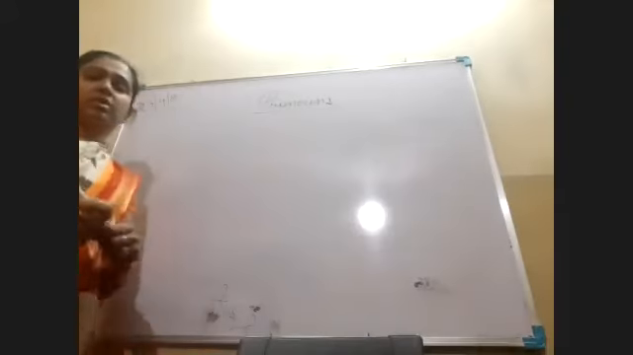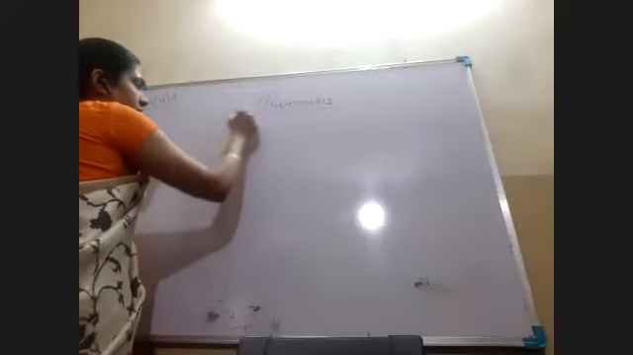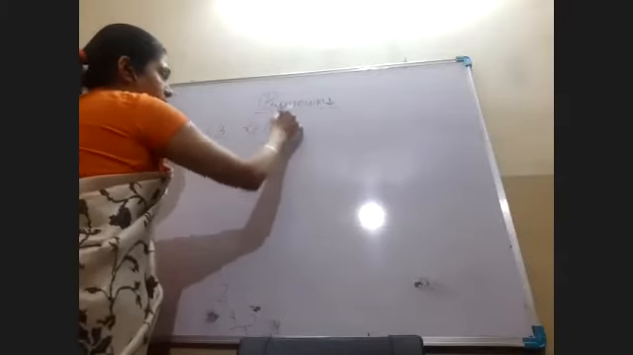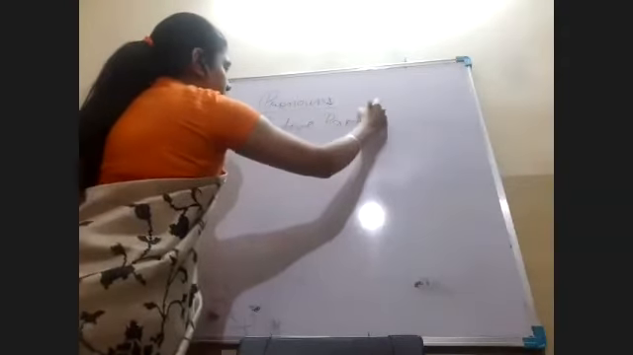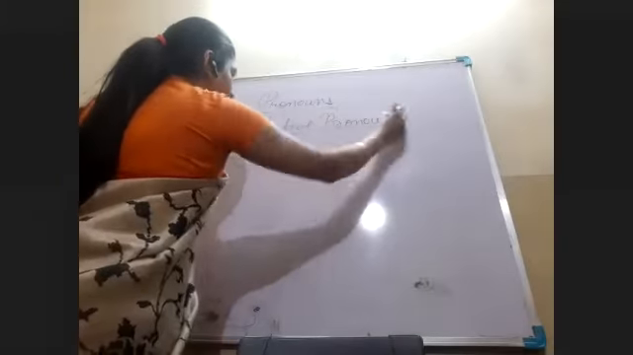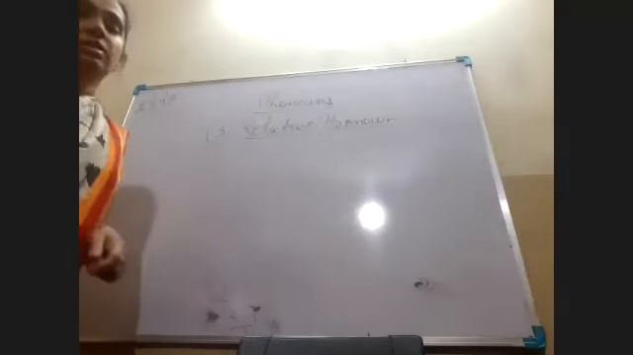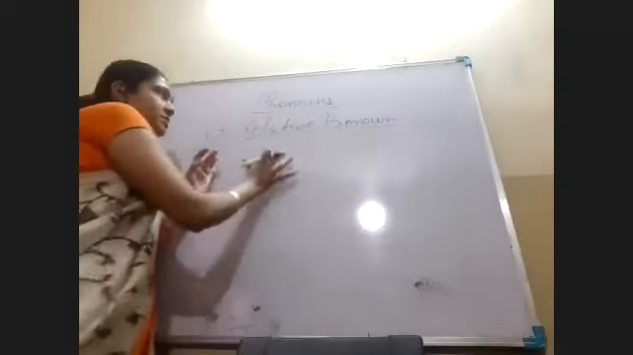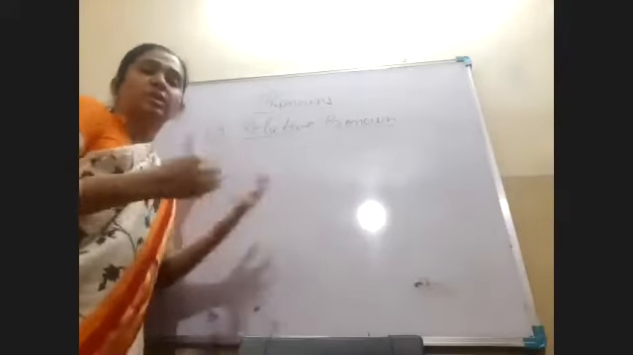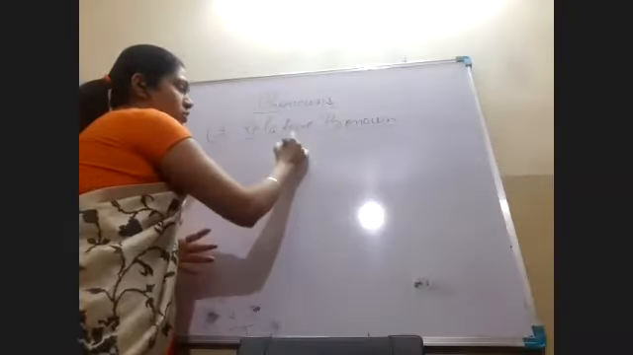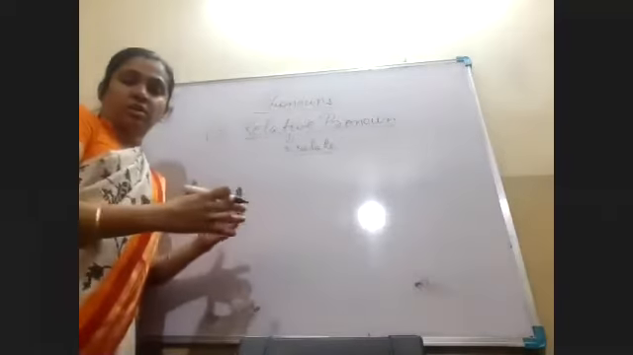So we will be starting with the third kind of pronoun. It is relative pronoun. Third kind of pronoun is relative pronoun. Now, see, as the name itself suggests, relative. Relative means to relate. And relate means jodna.